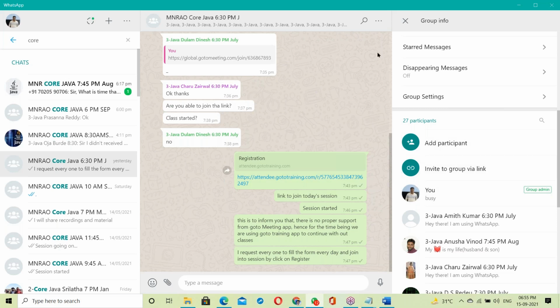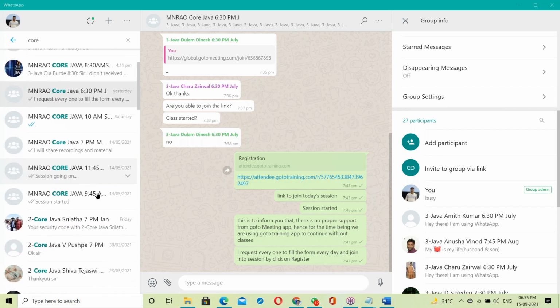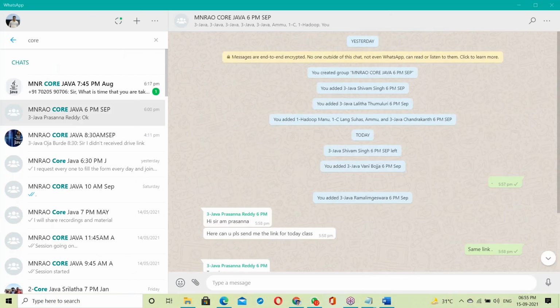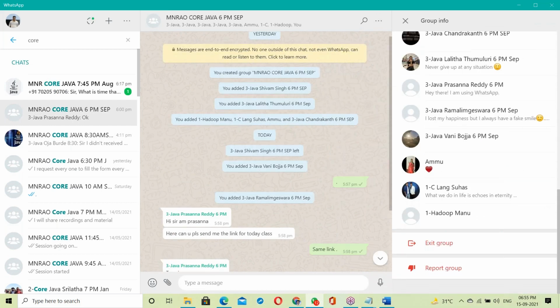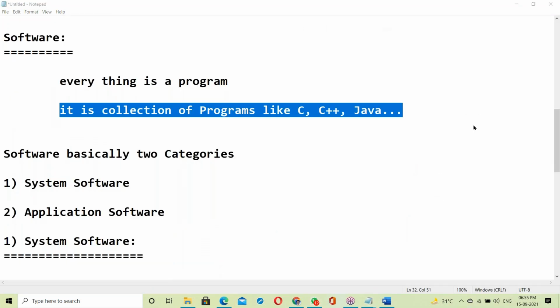Your batch, 6 p.m., already has a group created, and around 10 participants have submitted their details. I will not track the classes. My batch forms initially itself, I have that name in the market.